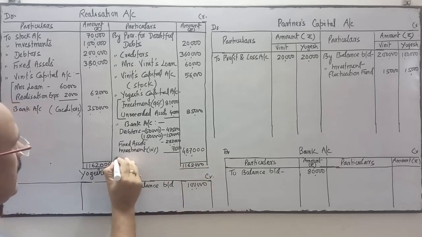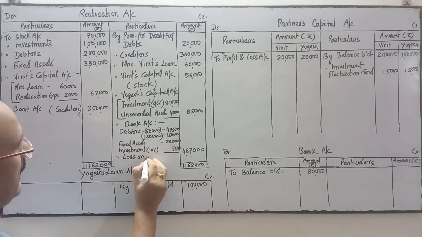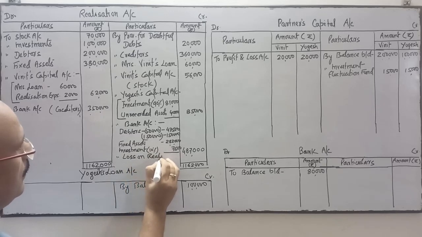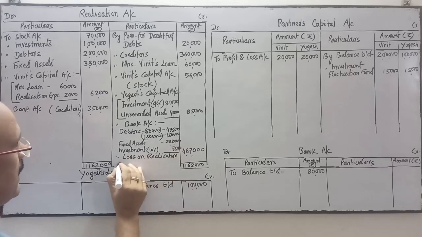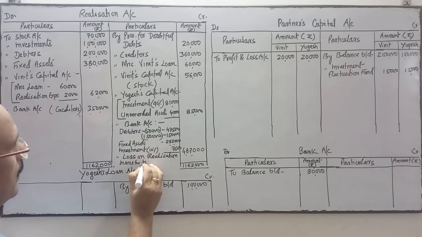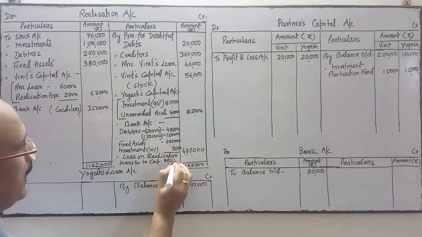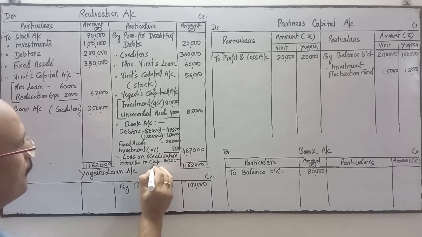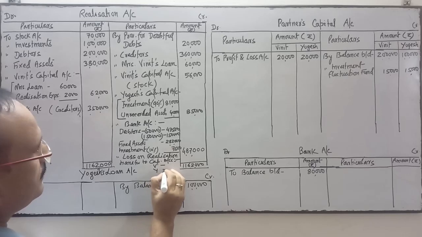So the difference will indicate loss on realization. You know, this loss on realization is transferred to capital accounts. Capital of whom? Capital of Vineeth and the other partner, Yogesh.